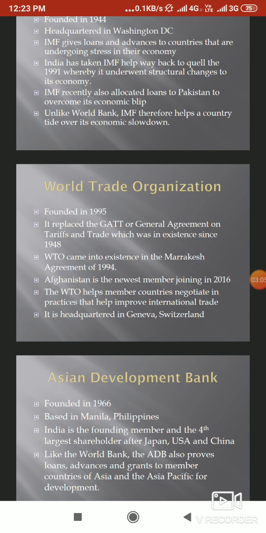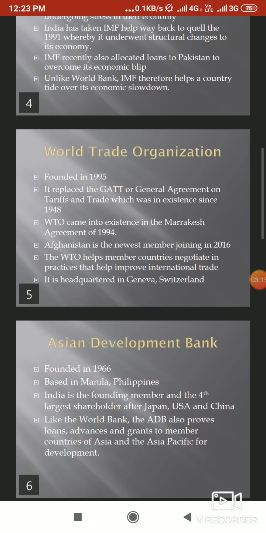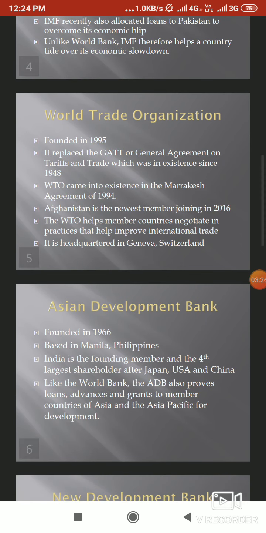Afghanistan is one of the newest joining members in 2016, and the purpose of the World Trade Organization is basically to help countries negotiate practices and improve international trade. The headquarters of the World Trade Organization is Geneva, Switzerland, and I have not mentioned it in this slide, but the president of the World Trade Organization is Roberto Azevedo.